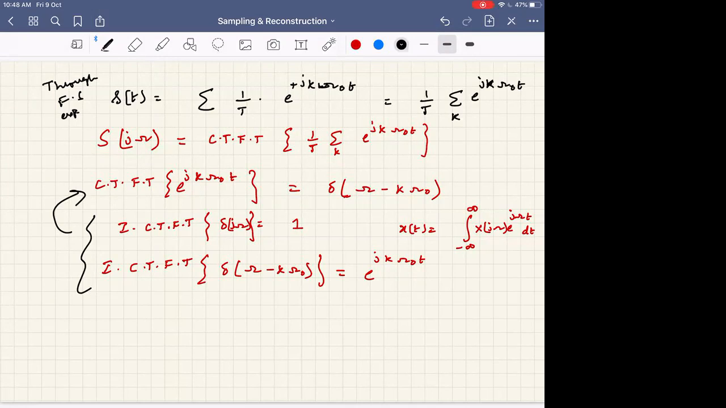So now, completely, how do I write S of j omega? Who has not answered, quickly tell. What is the final answer for S of j omega?